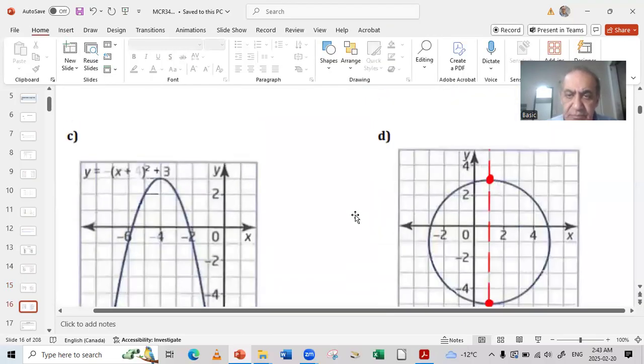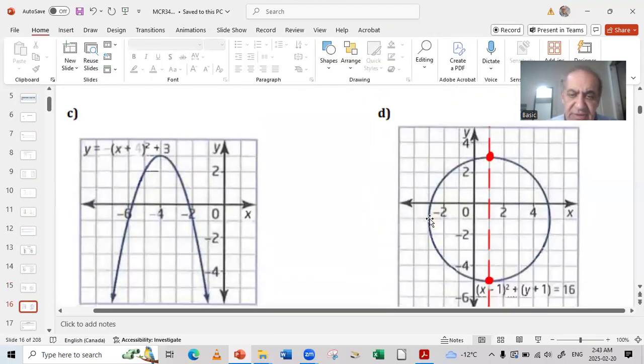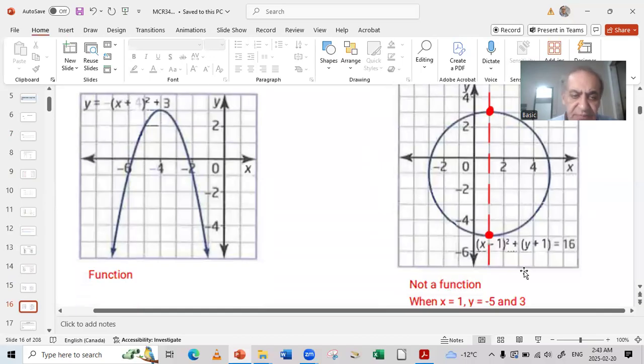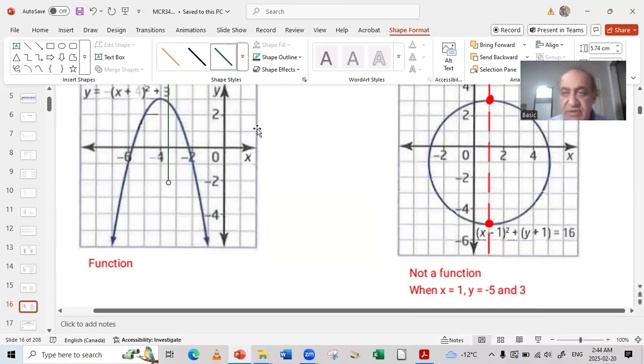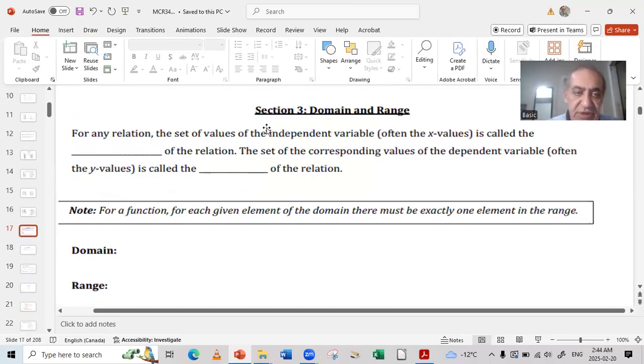Then the same thing, this is the solution of it. So this is not a function, but this is a function because it cuts in 1 point, and I showed you again. I will do it back in front of you so you can make sure. Here it is. If I go like this, it cuts the curve in only this point, where I'm signaling. So it is a function, sorry, in 1 point. But here it's in 2 points, so this is not a function. And it's written here, this is a function, this is not a function, for the reason why this is a function and this is not a function.